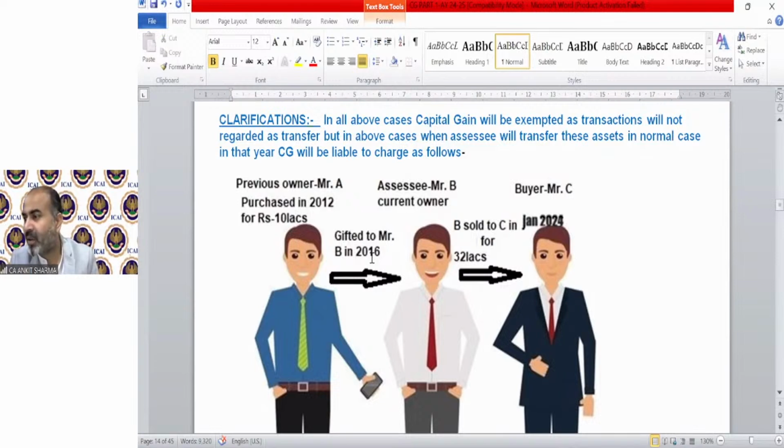Till then, let me take the queries. Jay Patel is asking, sir, do we have to write provisions in practical sums also? No, generally you do not need to write provisions in the numerical. If there is a capital gain question, we need to solve it. Whether it's long term or short term, we need not write the provision; if you find it is a short term asset, you can directly write it down.